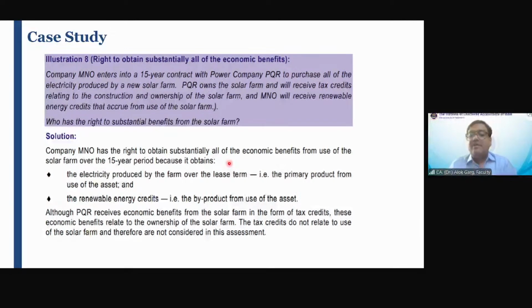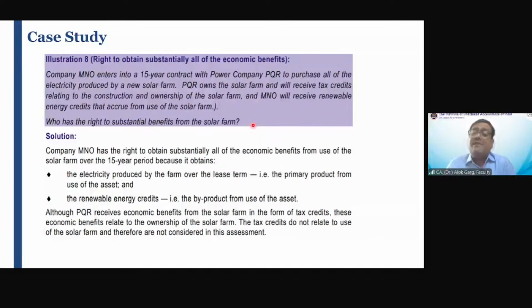Okay. So PQR owns the solar farm. This solar farm owner is PQR, and PQR will receive tax credit relating to the construction and ownership of the solar farm. And this lessee will receive renewable energy credit that accrues from the use of the solar farm. So who will get the renewable energy credit? Lessee. By using that asset, by using that solar farm. Who has the right to substantial benefit from the solar farm? Tell me.